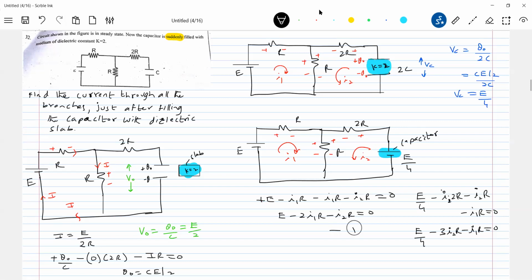Solving 1 and 2, we'll get expressions for I1 and I2. Once I know I1 and I2, then I'll get the current in all the branches. I1 I calculated, I got around 11E by 20R. I2 is E by 10R, and it will get a negative sign.